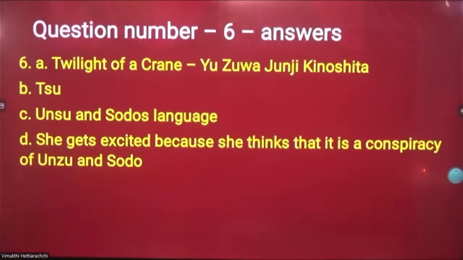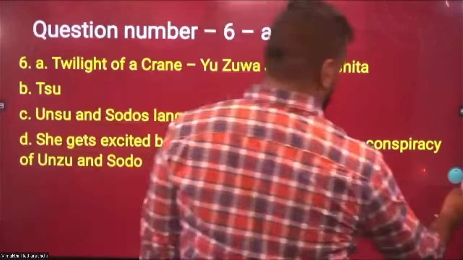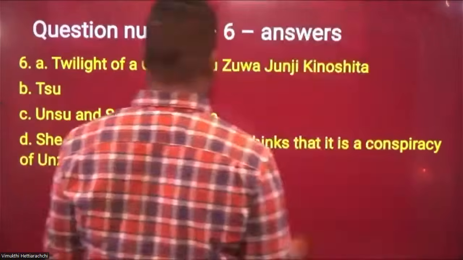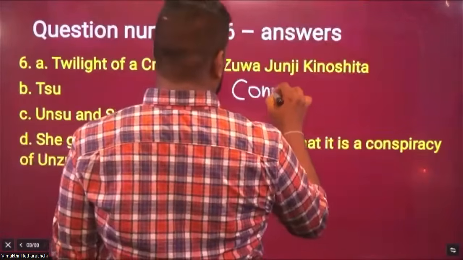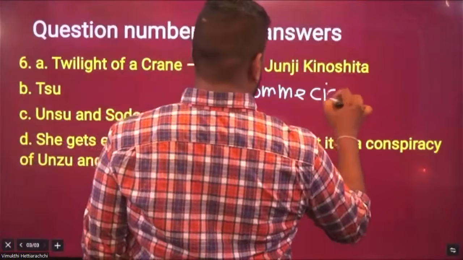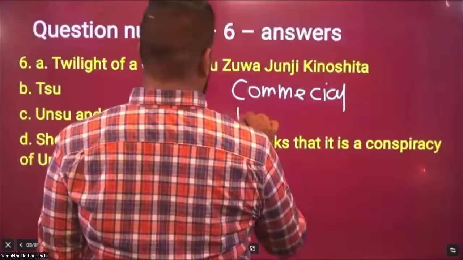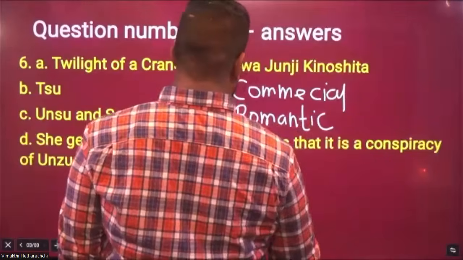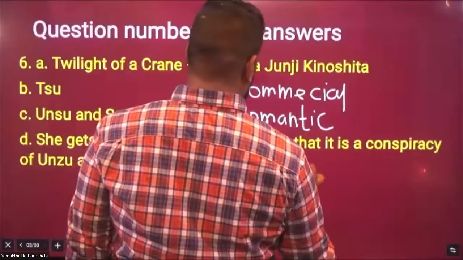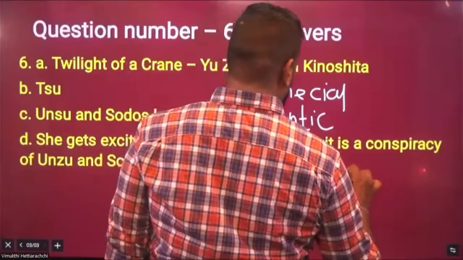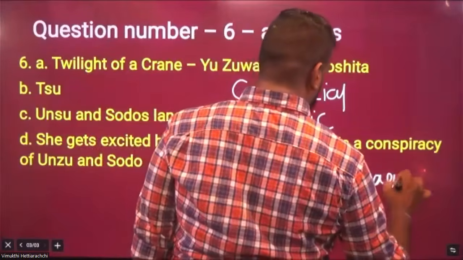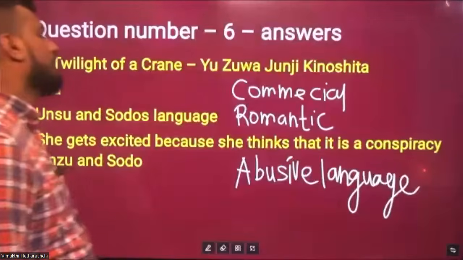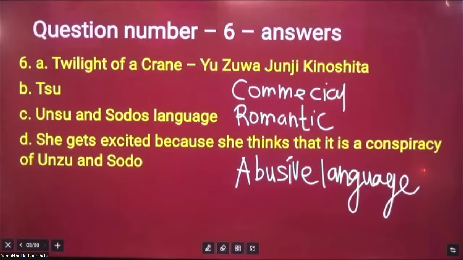Zhu is represented here, and the language is Unzu and Sodo's commercial language. Go through the drama and we have different types of language: commercial language, romantic language, abusive language. Different types of language can be seen throughout the drama.